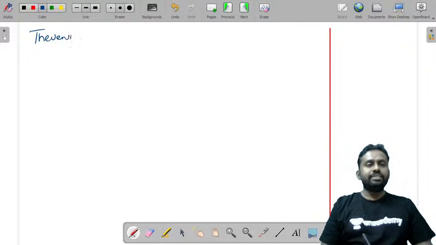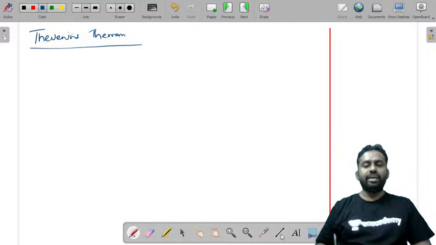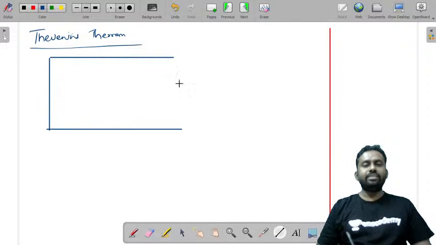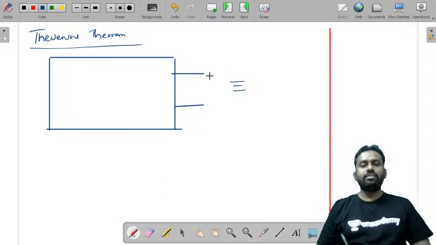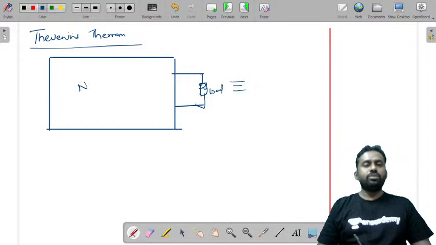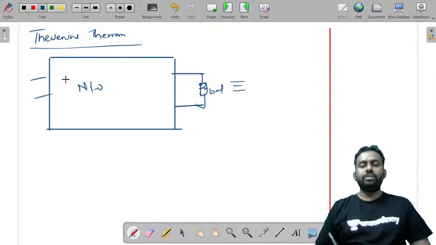In Thevenin's theorem, just a recap, it states that if you have a linear bilateral two terminal network which is connected to some load, it can be replaced by a single voltage source in series with a resistance, connected to the load again.